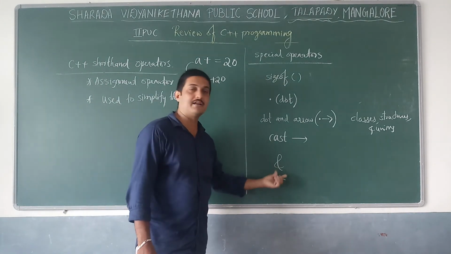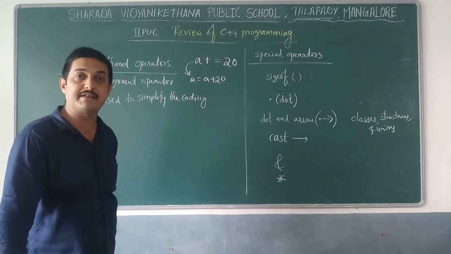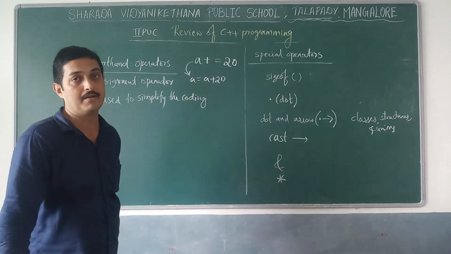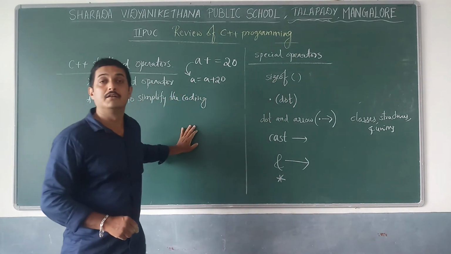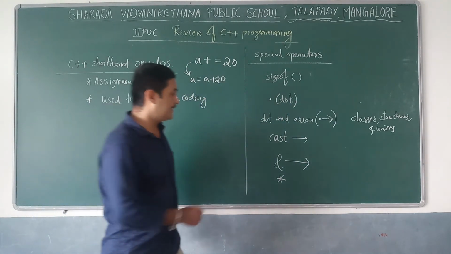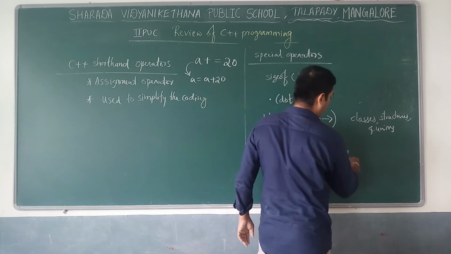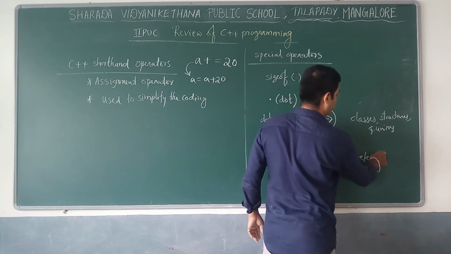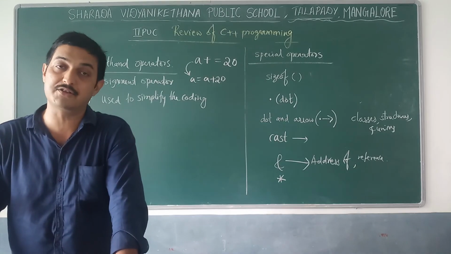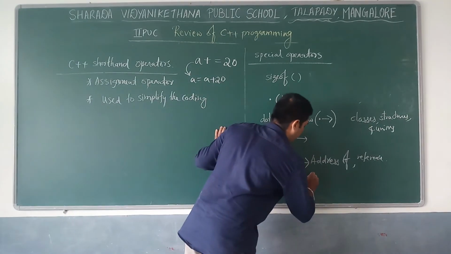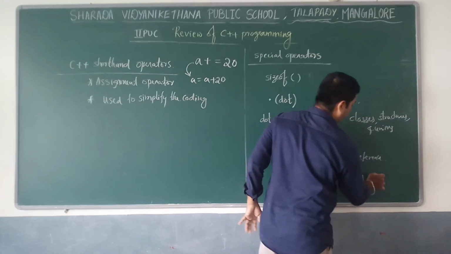And then the ampersand operator. What do we mean by ampersand operator? The ampersand operator gives the address of a particular variable to another variable. It is the address of operator, and address of operators are normally used under the pointers topic. It gives a reference. Next, the star operator gives the value at address. The star operator is also called value at address, or pointer dereferencing.